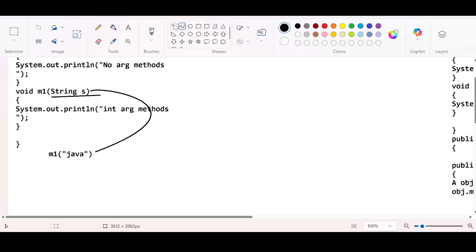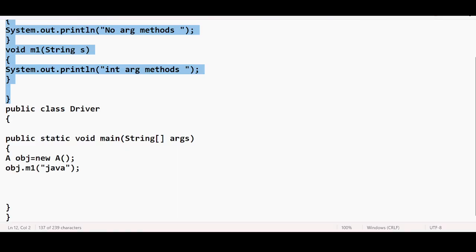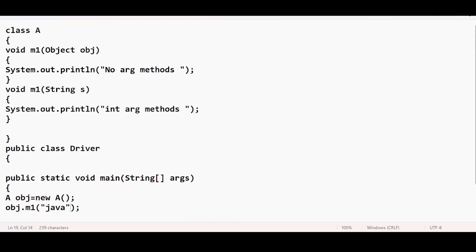There is a direct relation. The value that you are passing is getting mapped with the actual method signature. It is already there. Even though I place object or any other method, there should not be any confusion. That's why this is getting executed. What if you want to execute the other one? Instead of string, let me take integer here.